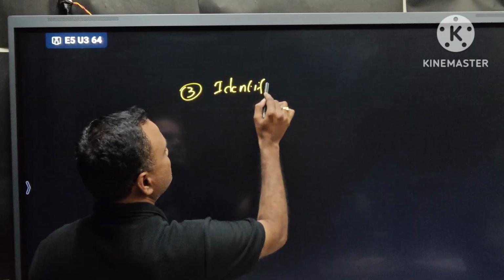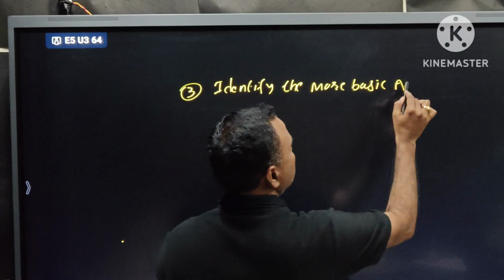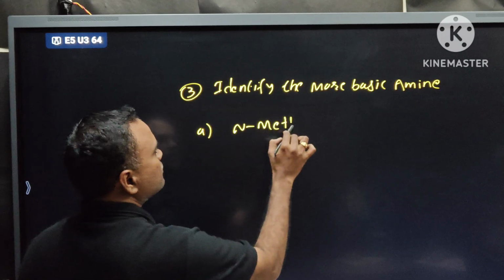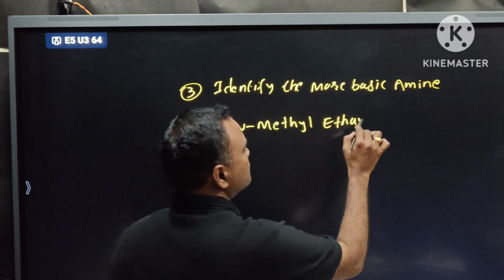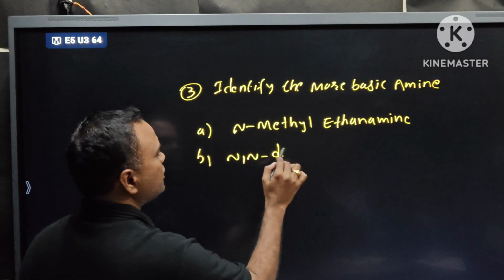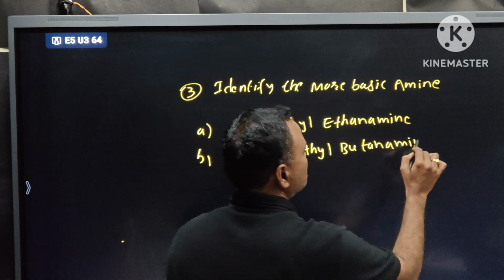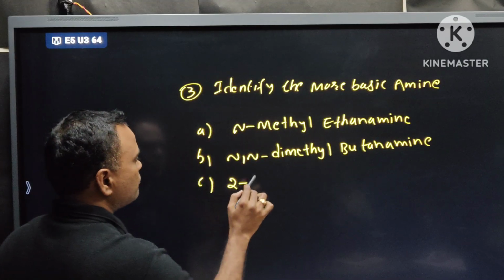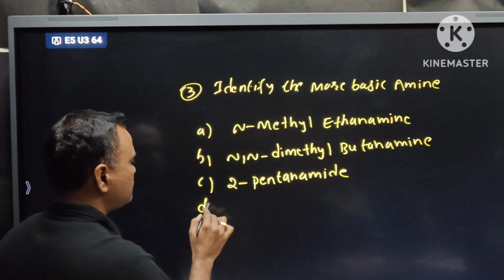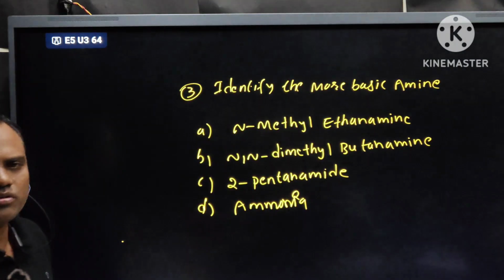A, N-methyl ethanamine; B, N,N-dimethyl butanamine; C, 2-pentanamine; D, ammonia. Very easy question. If you know the structures, then you can answer.